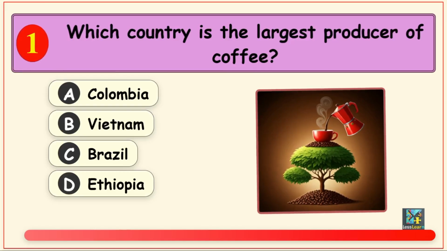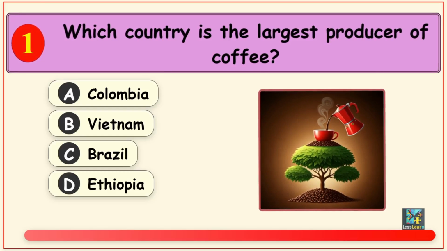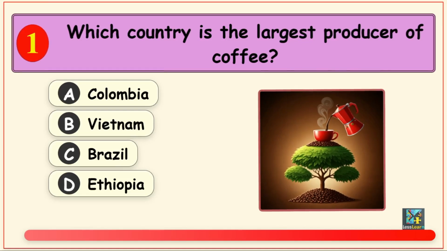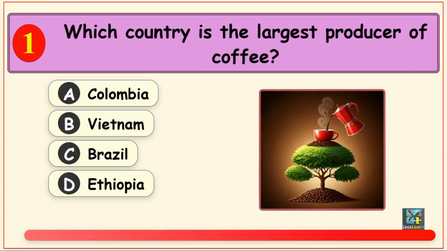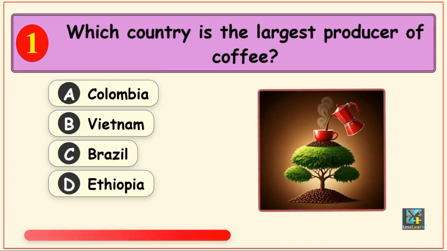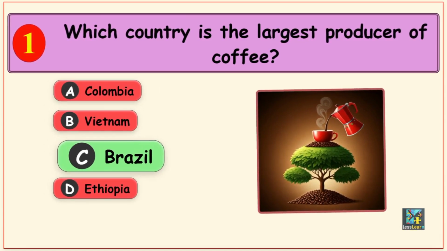Which country is the largest producer of coffee? Options are Option A, Colombia, Option B, Vietnam, Option C, Brazil, and Option D, Ethiopia. The correct answer is Option C, Brazil.